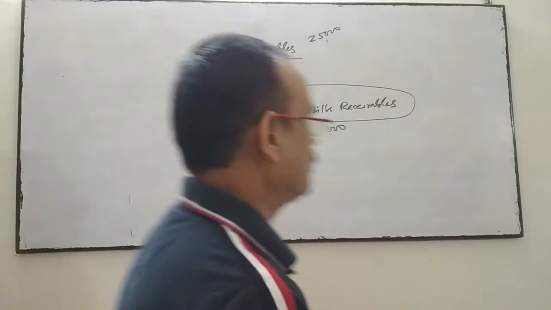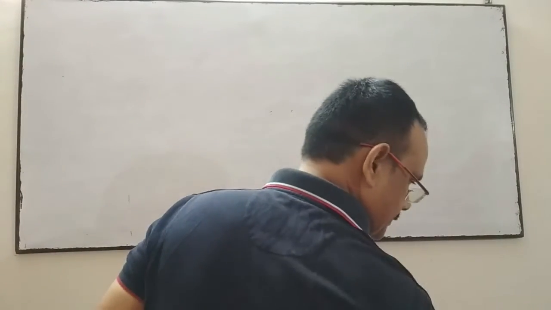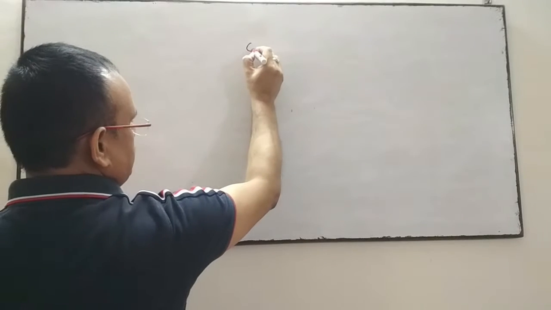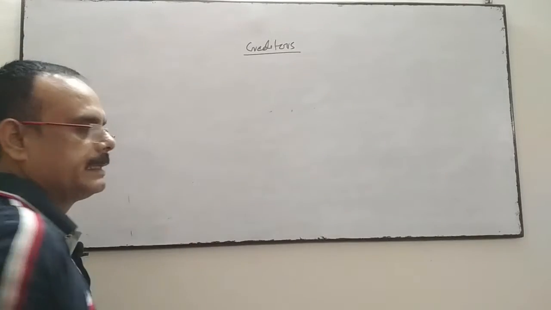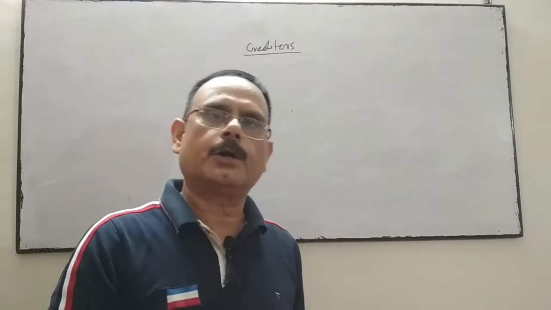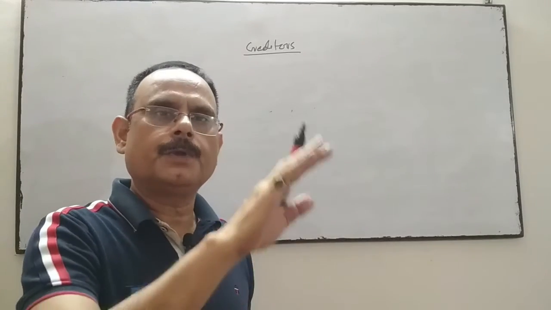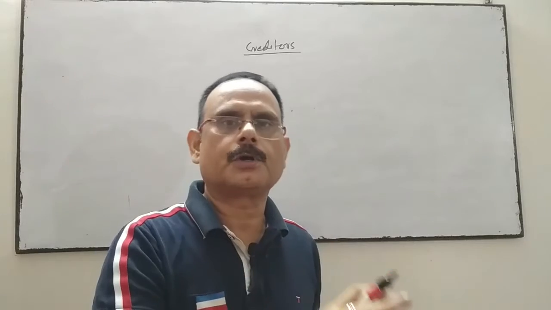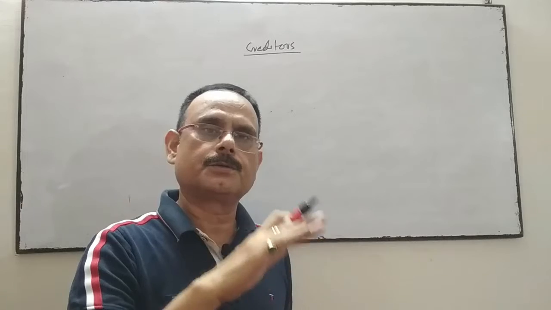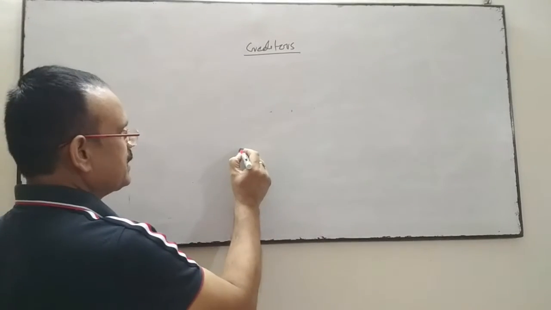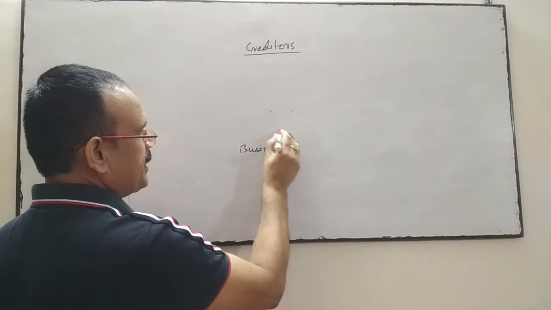Now come to the next terminology, creditors. Creditors is the person or party from whom we have purchased goods on credit. From where the business has purchased the goods on credit. The business is a separate entity.